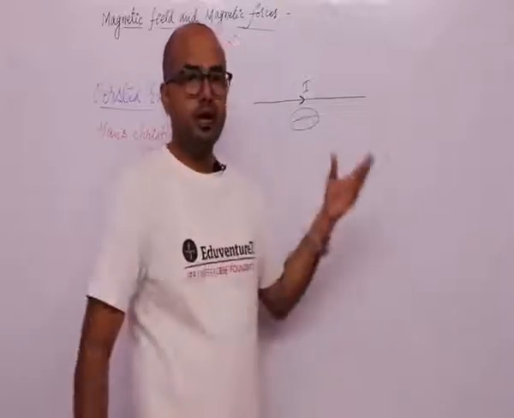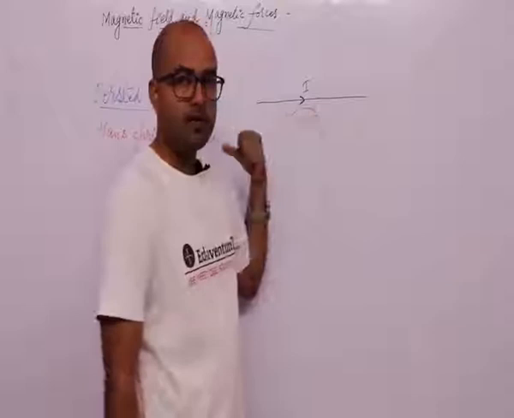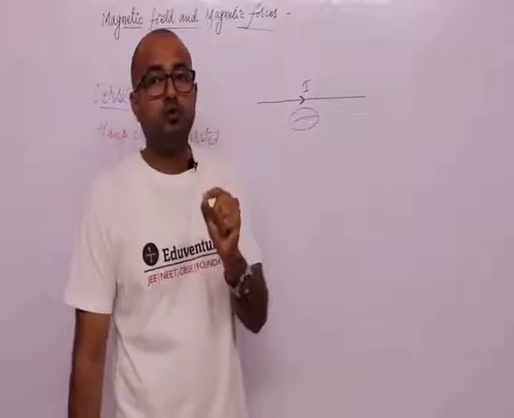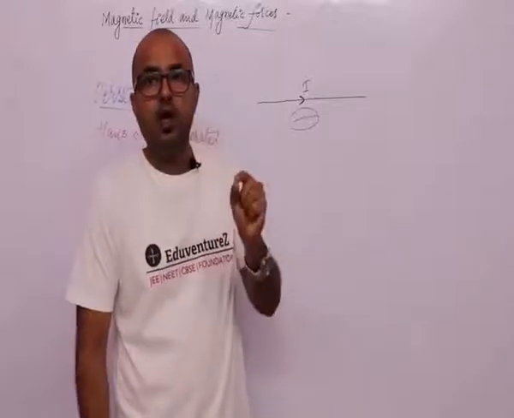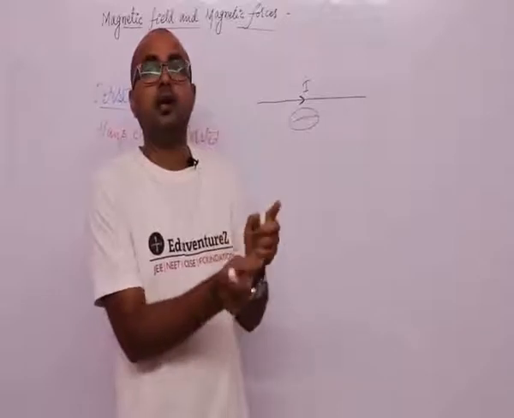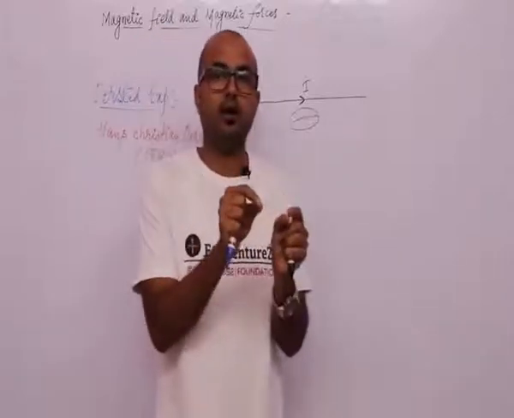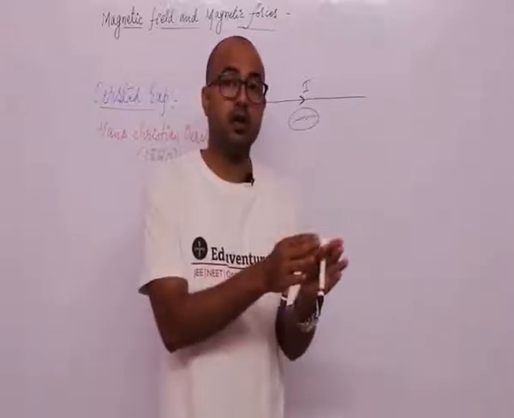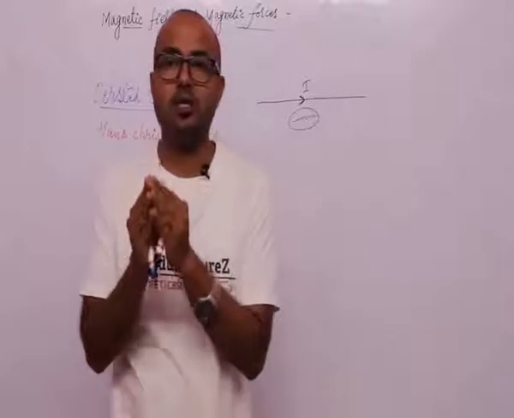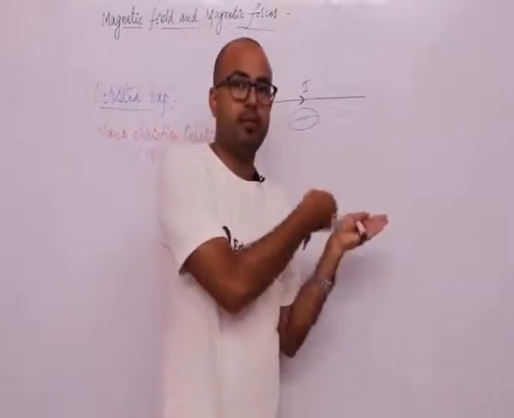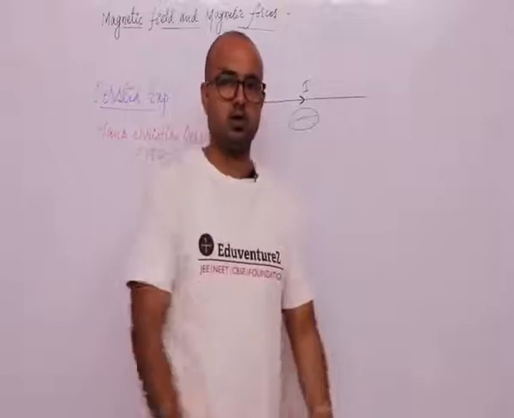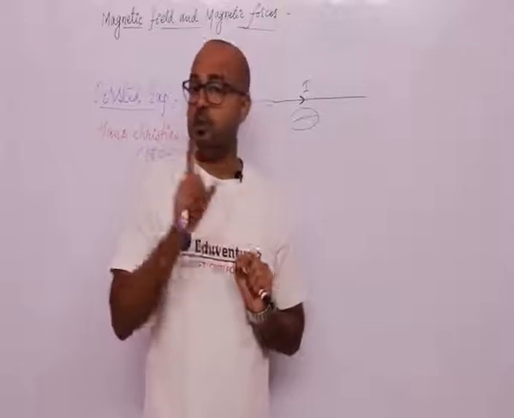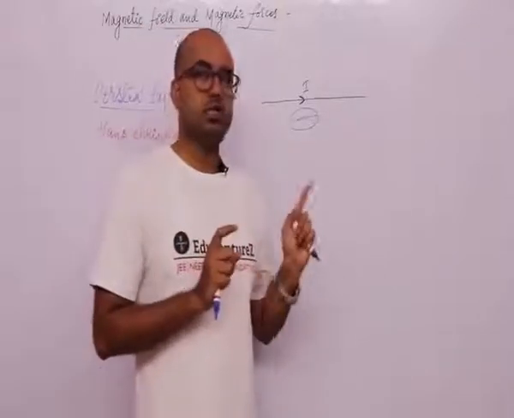Okay, so the magnetic compass has a magnetic field around itself, and if the current carrying wire also produces a magnetic field around itself, then both magnetic fields, of the wire and the magnetic compass, will interact with each other, and there will be a deflection, as discussed in the previous concept. So this was the Oersted experiment. It was a very important experiment, guys, and you must know what the Oersted experiment is.